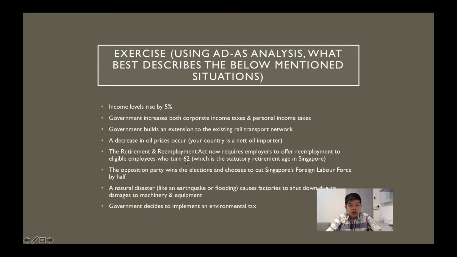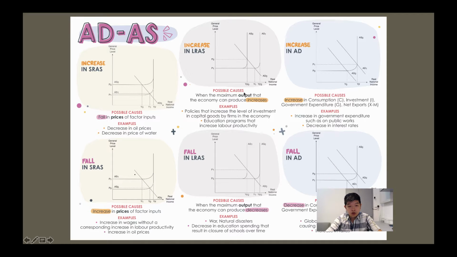The Retirement and Re-employment Act now requires employers to offer re-employment to eligible employees who turn 62. So we expect there to be more elderly workers available to work now, which will increase the productive capacity of the economy and shift LRAS to the right. And these elderly workers now, they have a proper income. They will also have an increase in disposable income, which allows them to consume more, increasing AD at the same time.